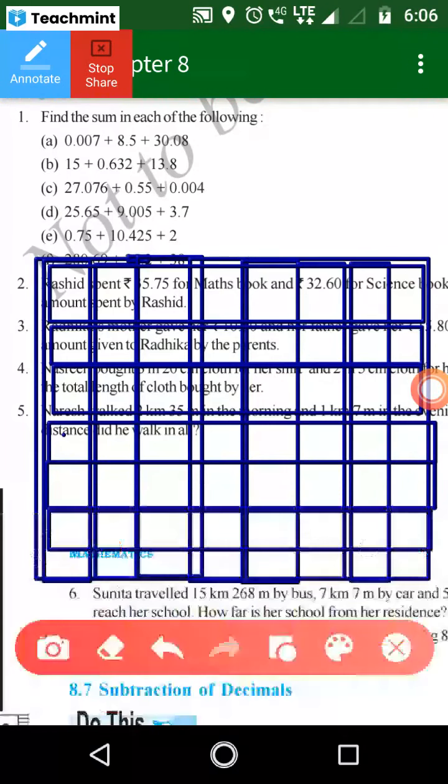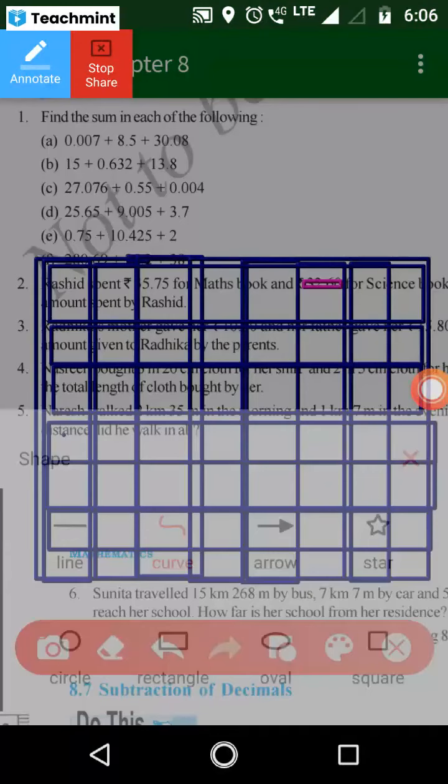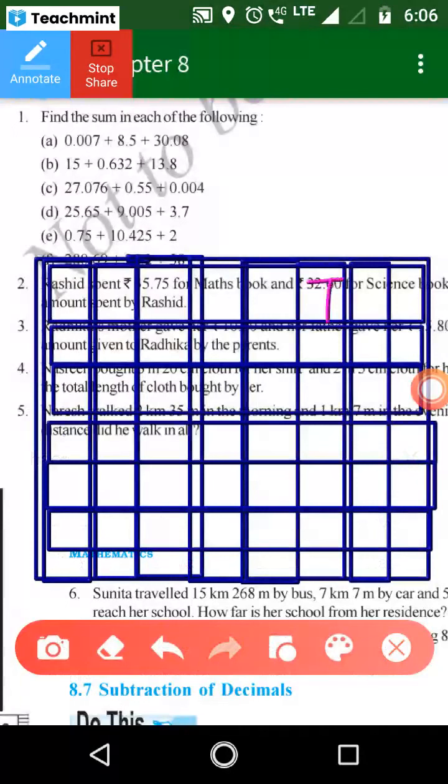Okay, I have just mentioned the place values. This side I mentioned tens, hundreds, thousands after the decimal point, and this side ones, tens, hundreds, thousands. That's enough. Okay, so you can observe the first problem, which I will do now.